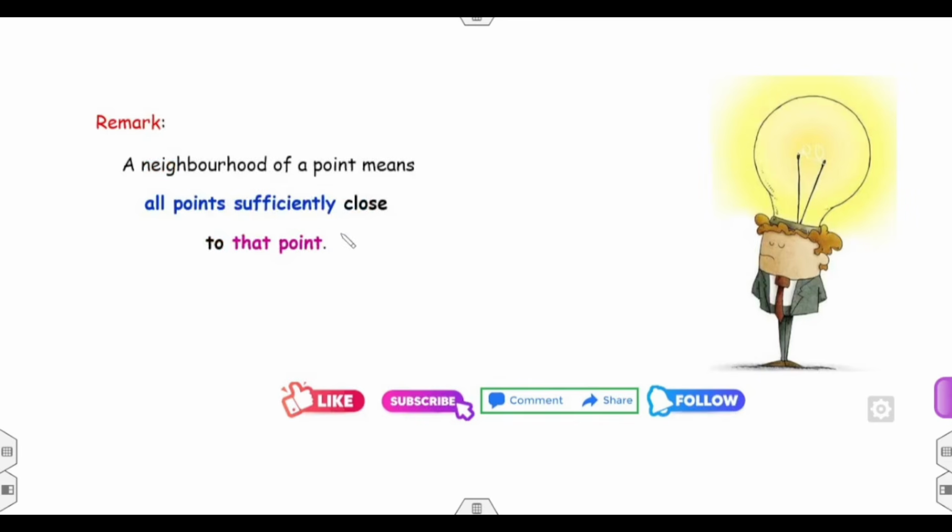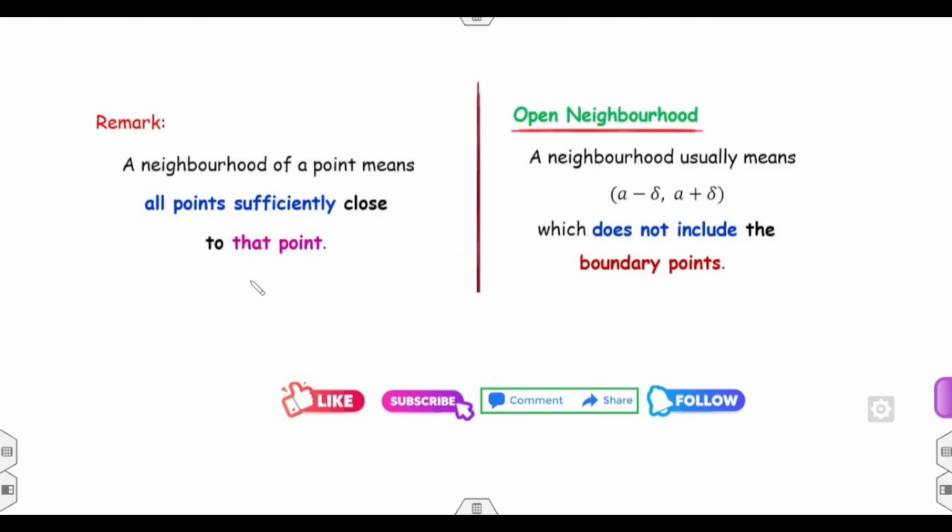So what is the meaning of the neighborhood? A neighborhood takes all those points which are sufficiently close to the point A, and how far will they be? That is the radius. The neighborhood simply means the open set which does not include the endpoints.